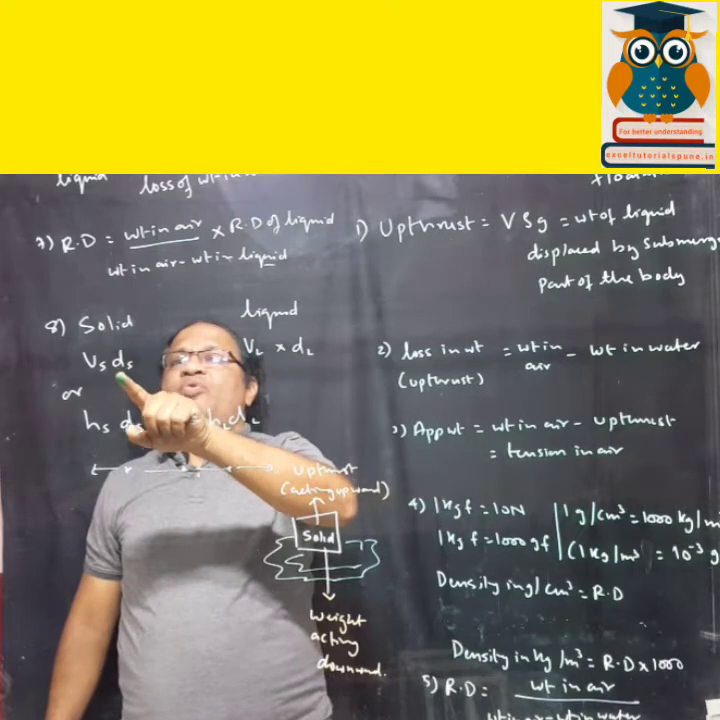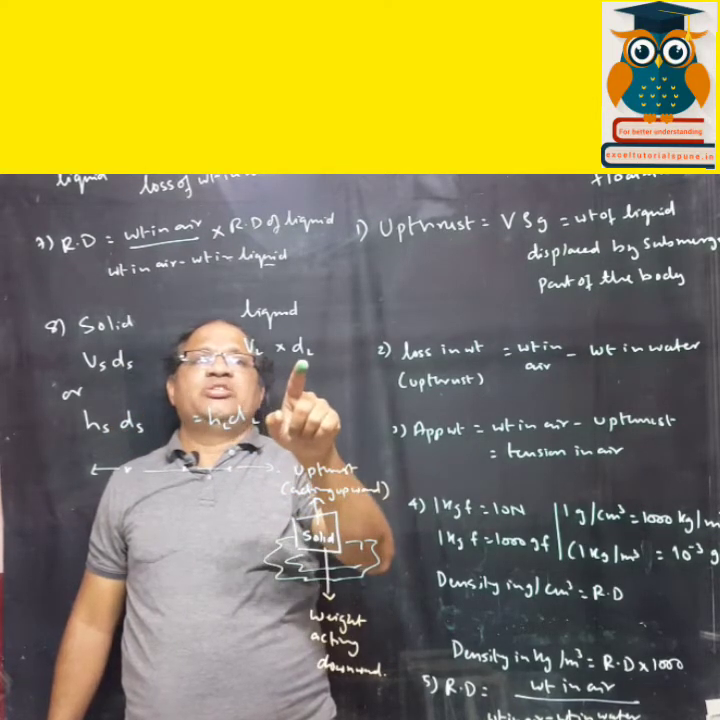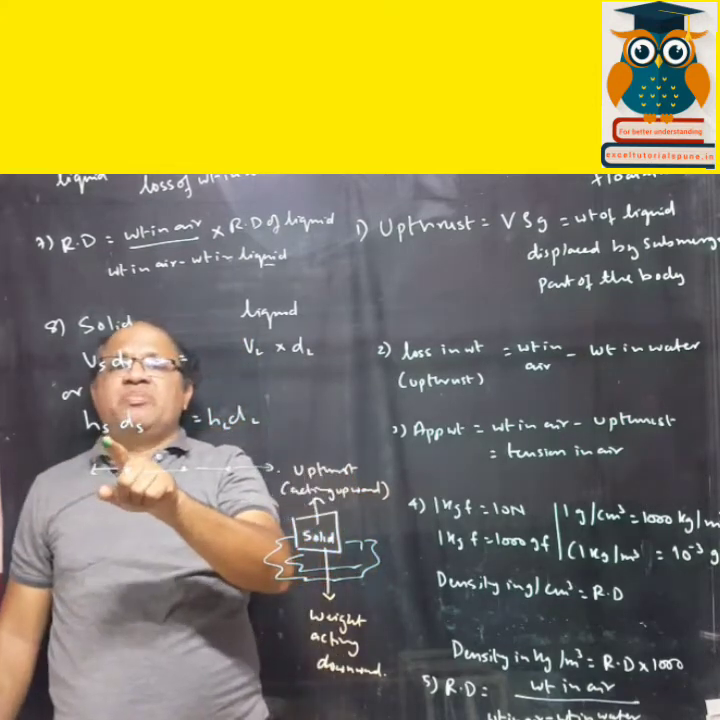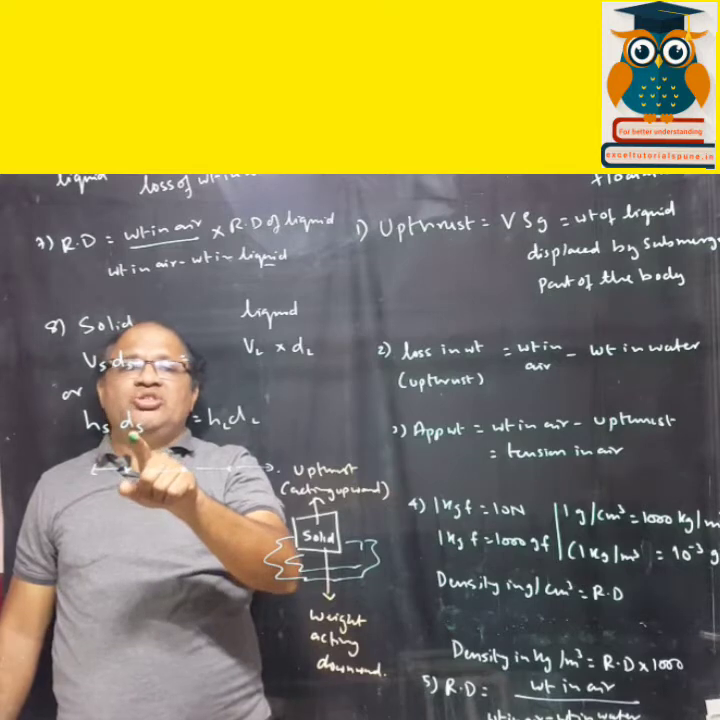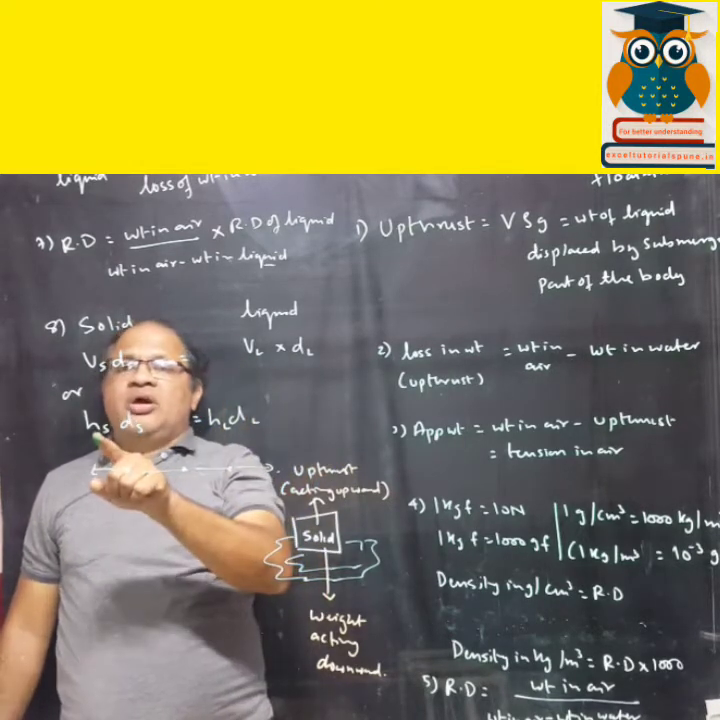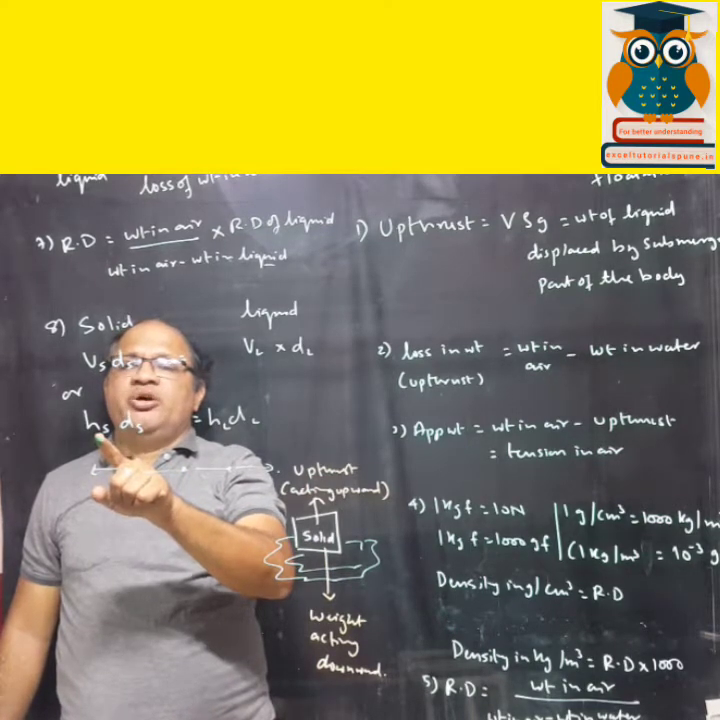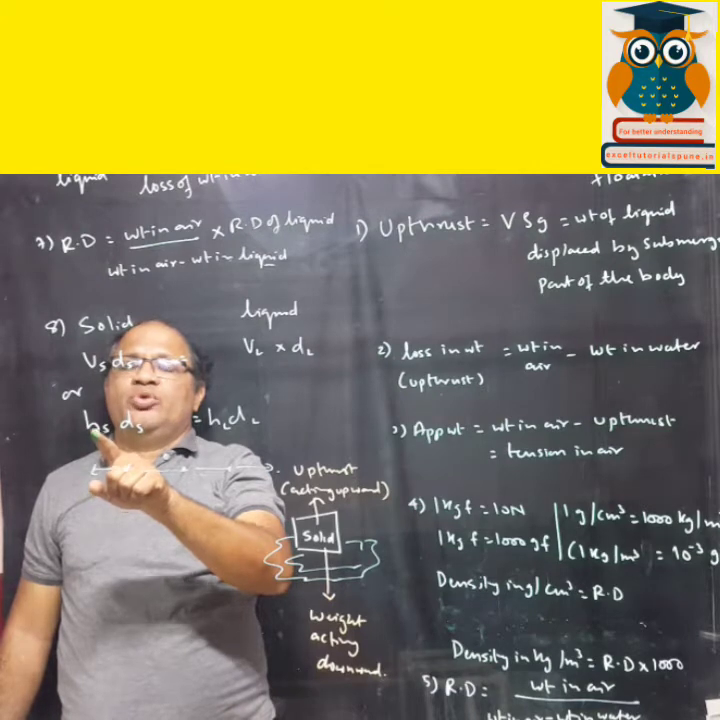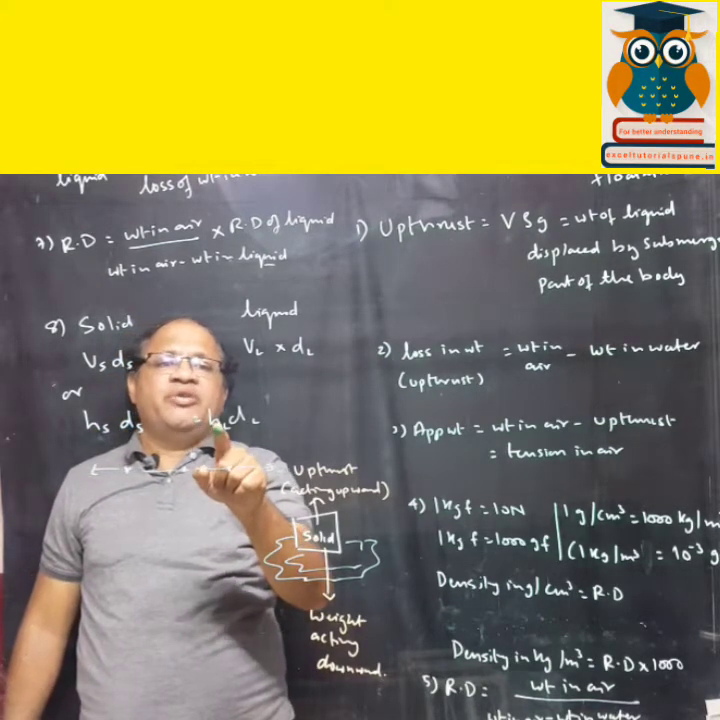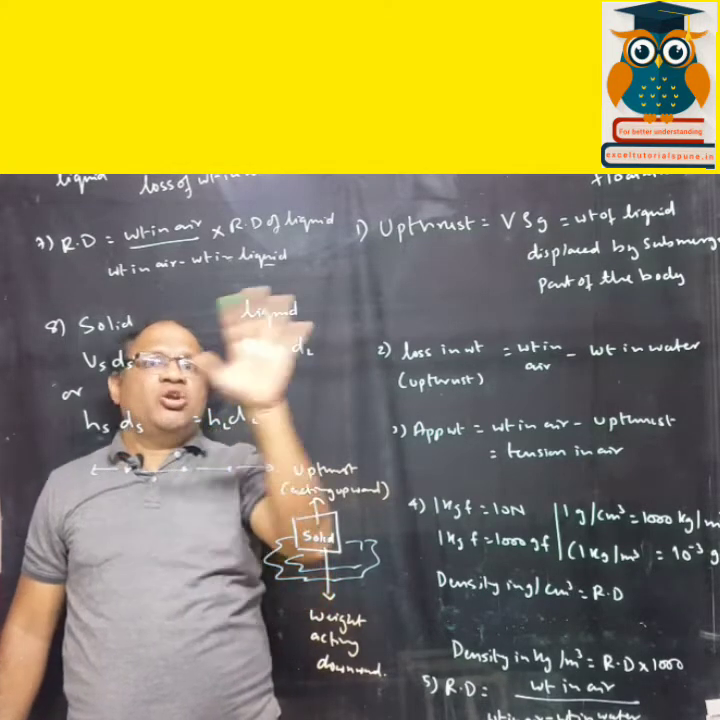Now this is the law of flotation. Volume of solid into density of solid is equal to volume of liquid into density of liquid. This can also be written as height of solid which is submerged in water into density of liquid. Height of the solid, total height of the solid, into density of solid is equal to height of the solid which is in the liquid into density of liquid. Alright, so these are all the formulas you know.